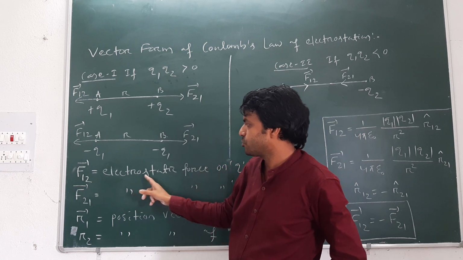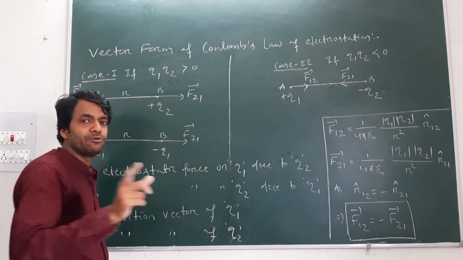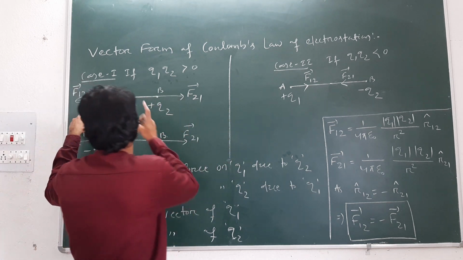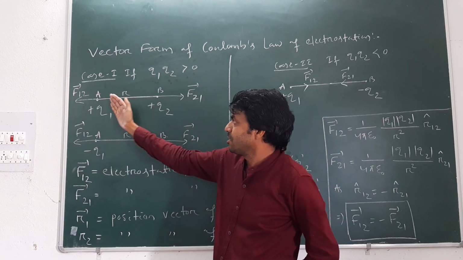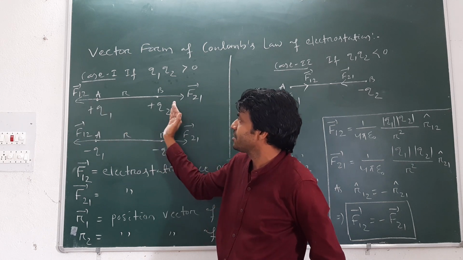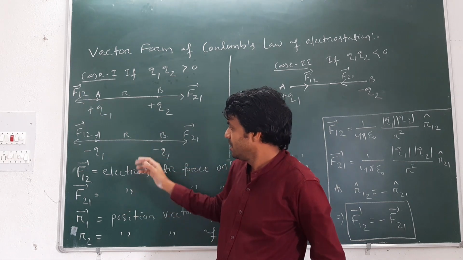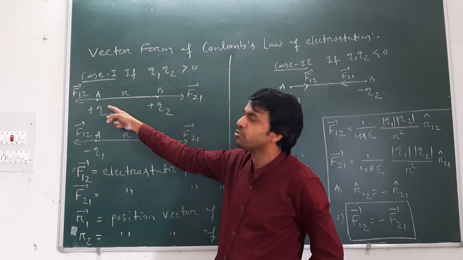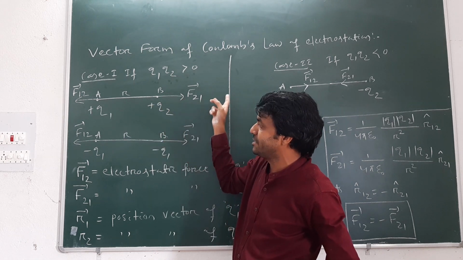F12 means electrostatic force on Q1 due to Q2. Here the F12 direction is in this direction, means Q2 applies a certain force on Q1. And F21 means electrostatic force on Q2 due to Q1, which is in this direction.